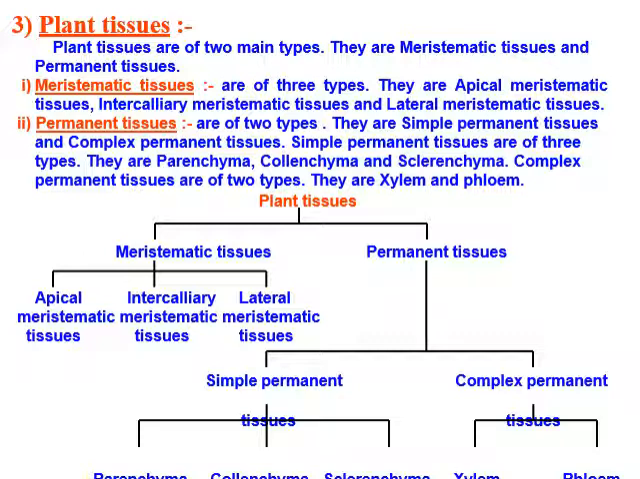These are the three meristematic tissues, where the cells are capable of dividing. And permanent tissue, where the cells are mostly dead. There are two types of permanent tissue, simple and complex. Simple are again three types. You can see the distribution. Simple are of three types: parenchyma, collenchyma and sclerenchyma. And complex tissues are of two types: xylem and phloem.